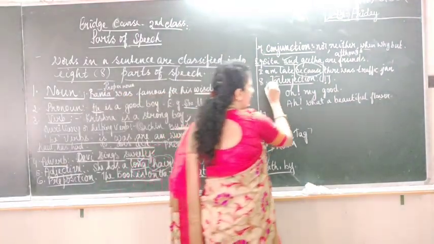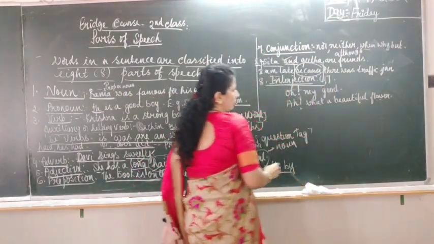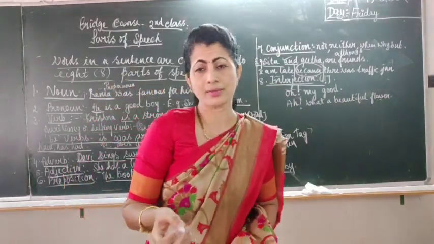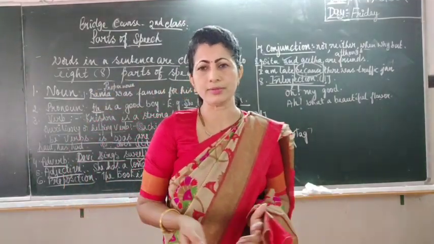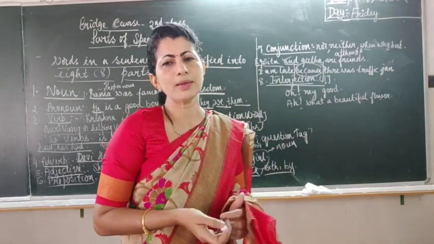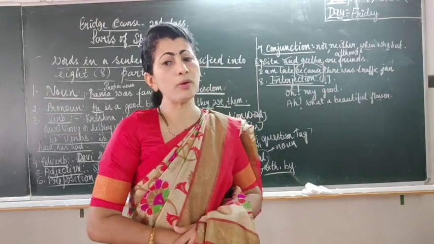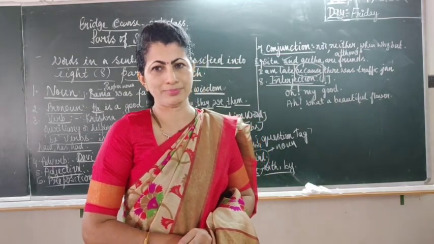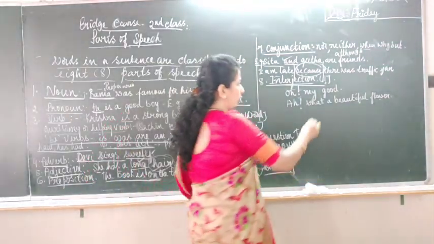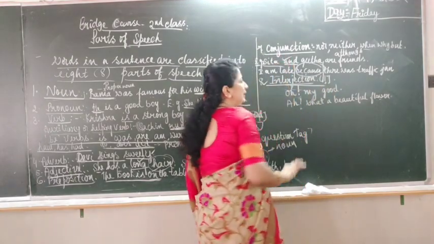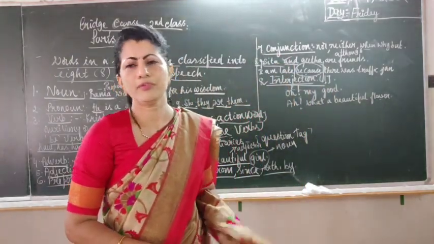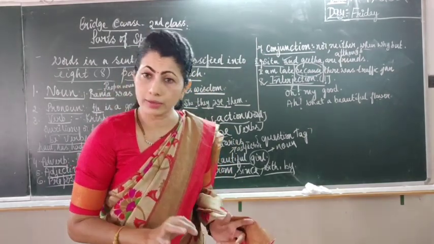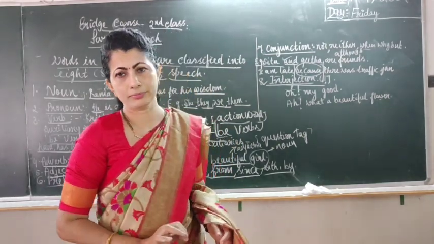Next one, the last one, interjection. I'll ask you one question. You know, in the last class, the last grammar, when we were discussing the types of sentences, we were discussing about the exclamatory sentences. Do you remember what is the punctuation mark at the end of the sentence? Exclamation. It's the same thing. Interjection is referring to exclamatory sentences. How to identify? Exclamation mark.